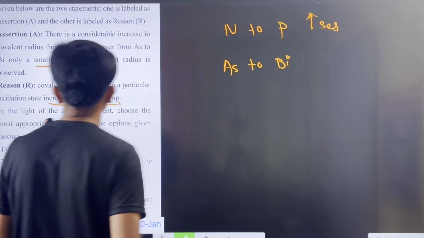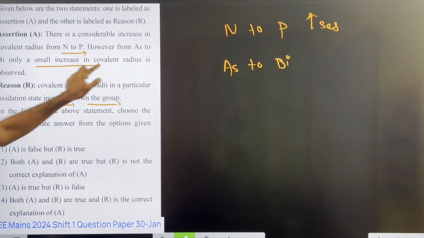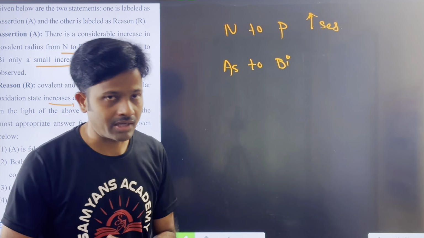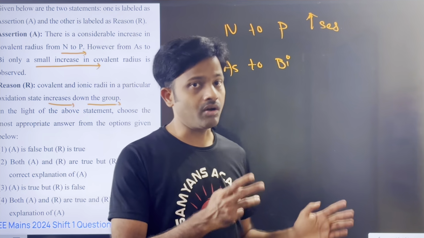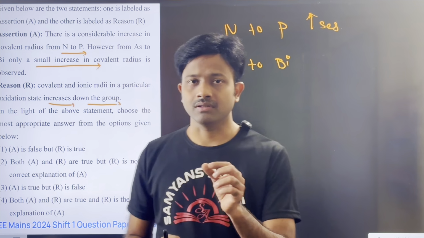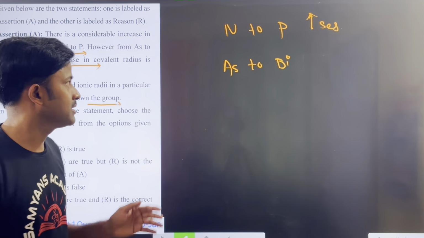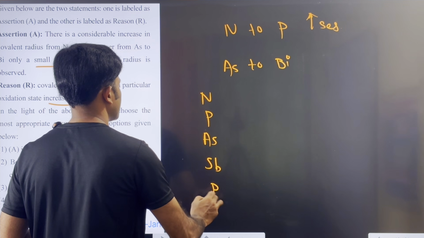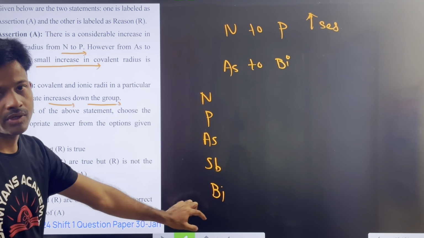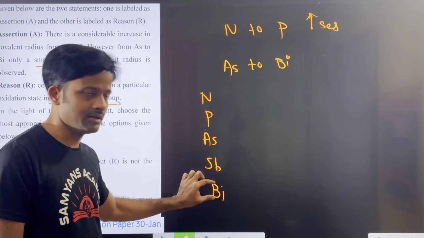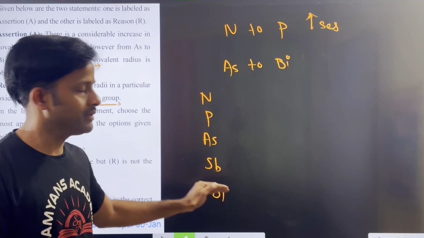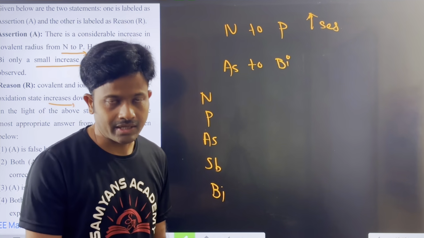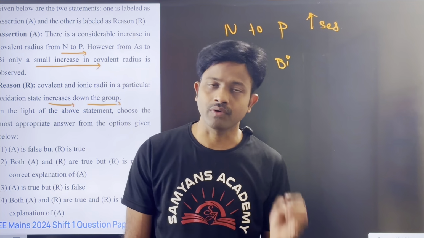The increase in the size is very less. Okay, a small increase in covalent radius is observed. Why? Because of lanthanide contraction and poor shielding of 4f electrons, bismuth has a comparatively similar size to antimony. See the elements nitrogen, phosphorus, arsenic, antimony, bismuth, right? So bismuth and antimony are similar in size. Comparatively, it is larger, but the gap between the size values is very small. Okay, why? Because of lanthanide contraction or the poor shielding effect of 4f block elements.